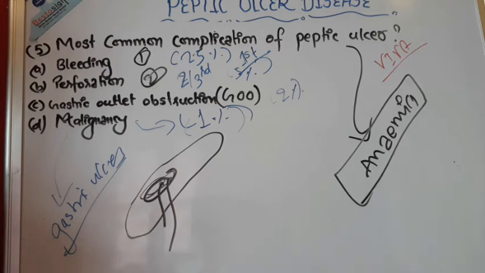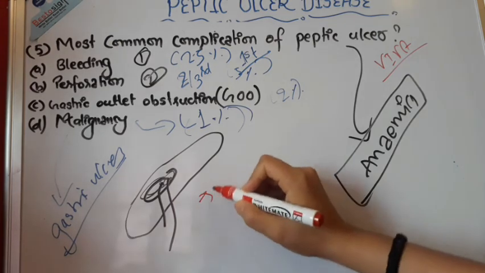So the clinical features, as I already said: epigastric pain is there. The pain usually gets worse at night. There is nausea, there is vomiting, there is bloating, because there is always damage of the GI tract. So this is all about question number 5.